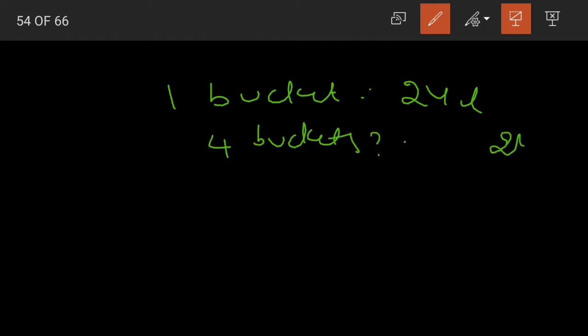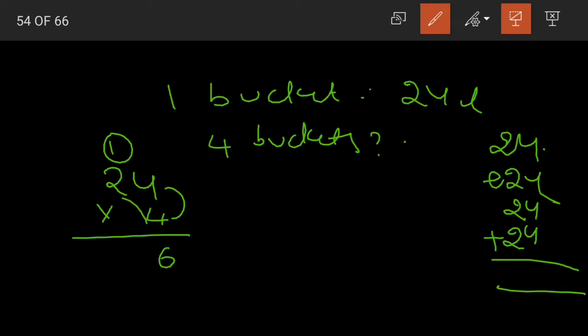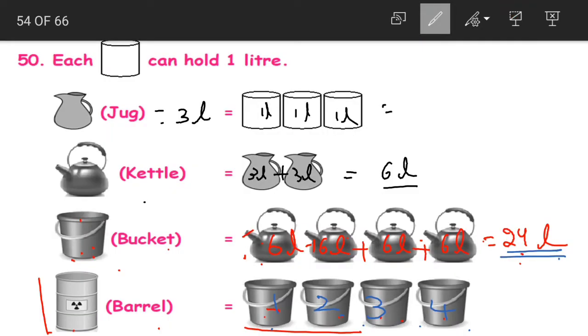One way to solve is you can add 24 four times. 24 plus 24 plus 24 plus 24. Or simply, without adding it multiple times, you can go for multiplication. 24 into 4. 4 4s are 16. 1 carried. 4 2s are 8 plus 1, 9. 96. 96 what? 96 liters is our final answer.